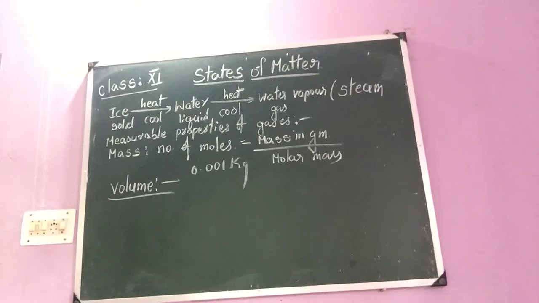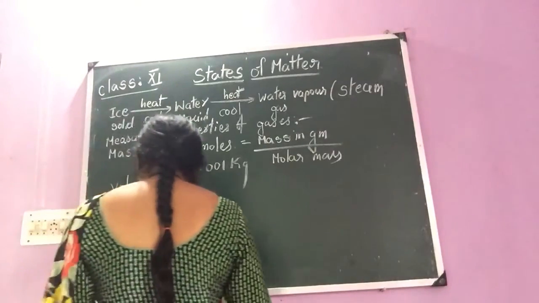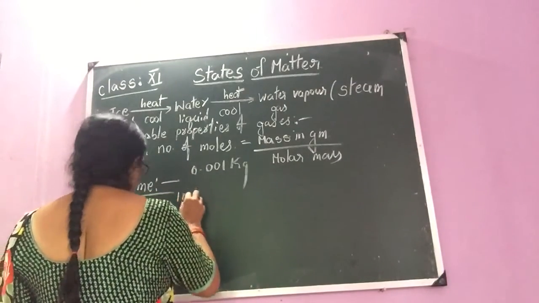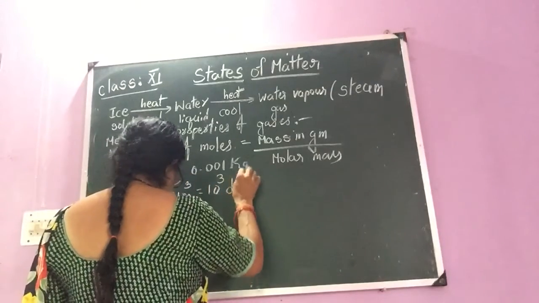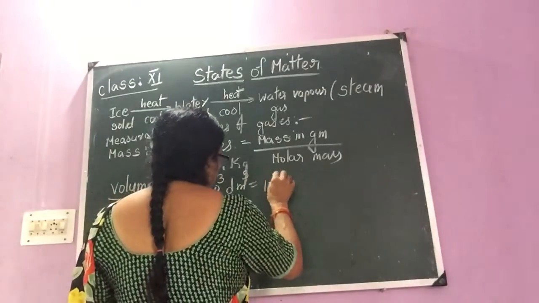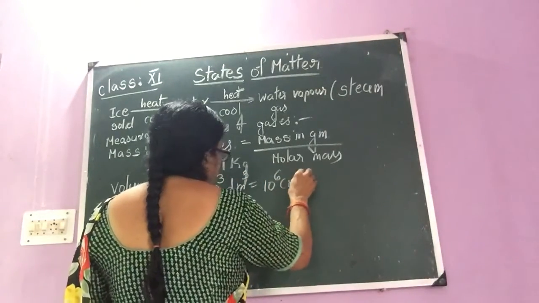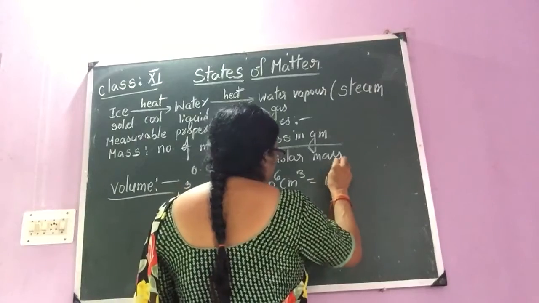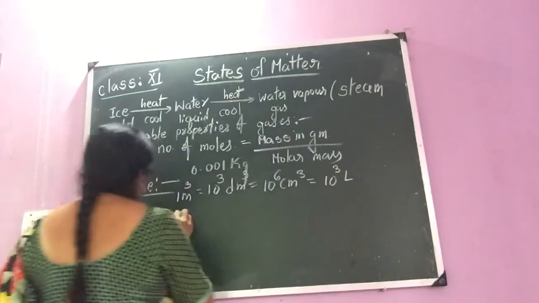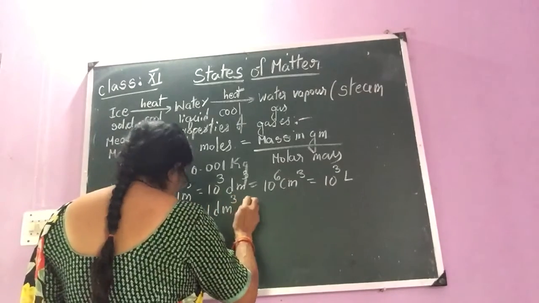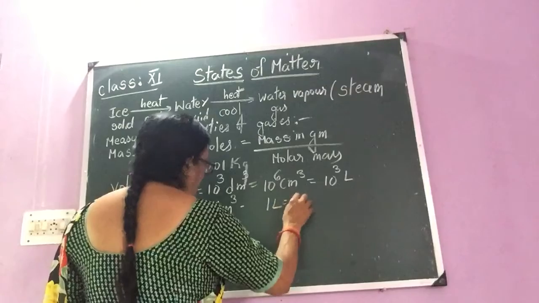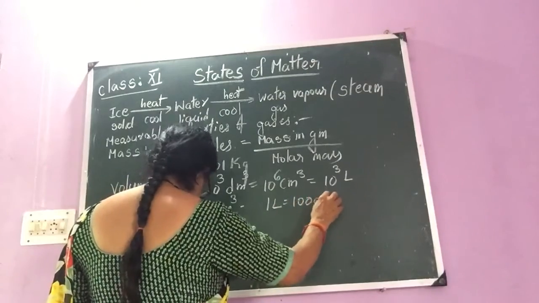In SI unit, the unit of volume is cubic meter. 1 meter cube is equal to 10 to the power of 3 dm cube, is equal to 10 to the power of 6 centimeter cube, is equal to 10 to the power of 3 liter, and 1 liter is equal to 1 dm cube, and 1 liter is equal to 1000 ml.